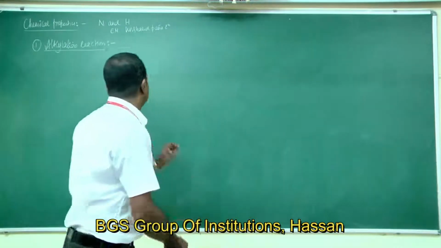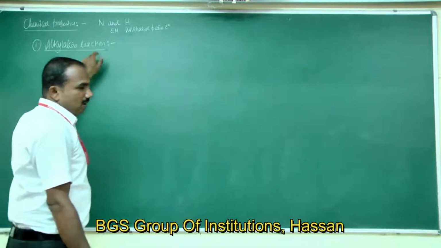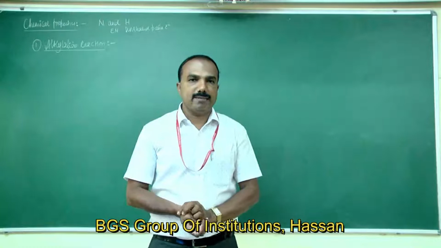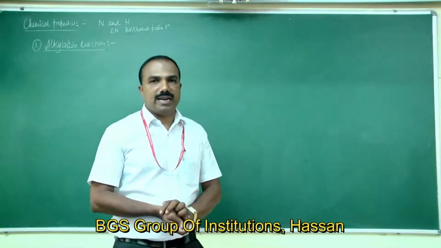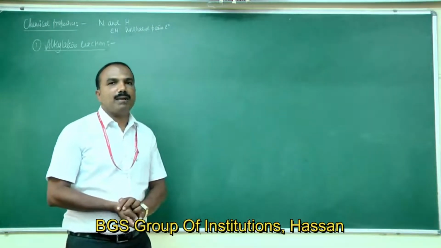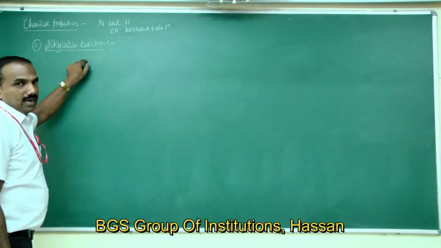This reaction is known as alkylation reaction.